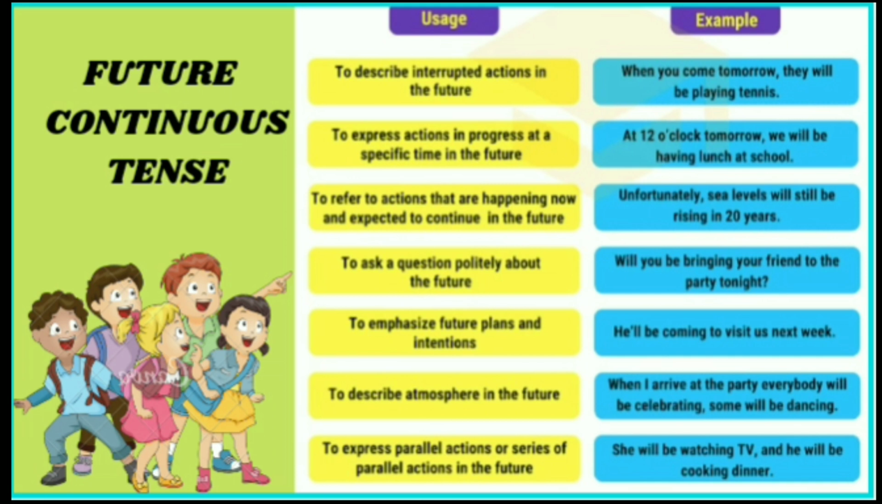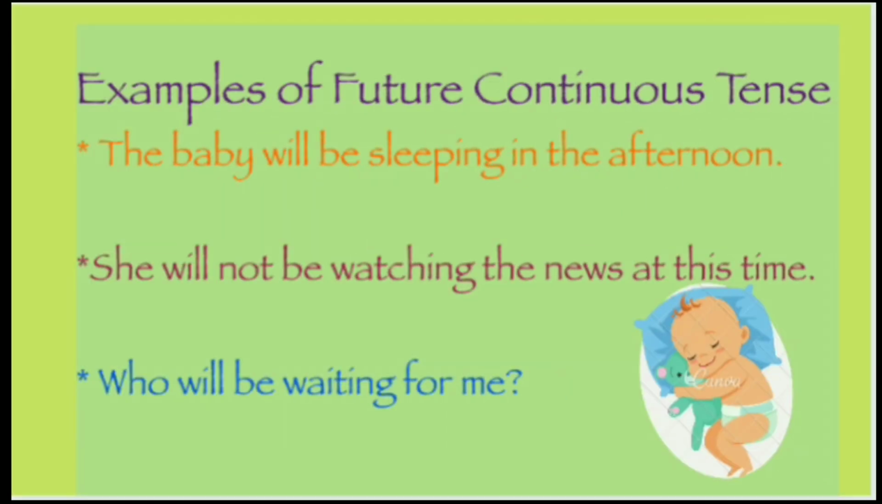To express parallel actions or a series of parallel actions in the future. She will be watching TV and he will be cooking dinner. I hope all these uses are very clear to you. Let's see some more examples. The baby will be sleeping in the afternoon. She will not be watching the news at this time. Who will be waiting for me?